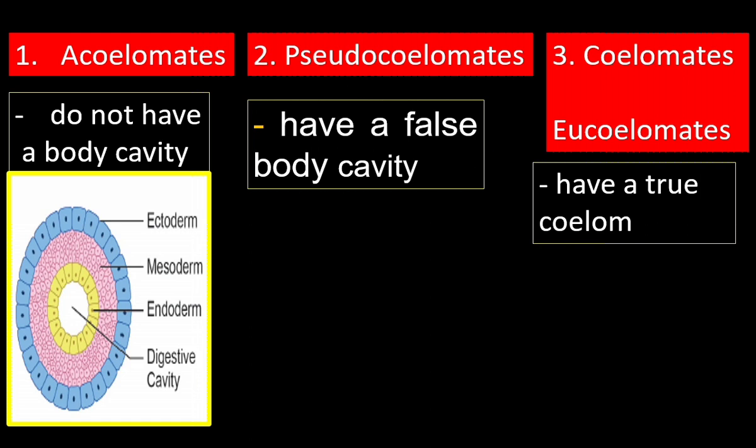So this is acoelom. No cavity is present. Animals having this type of body cavity are called as acoelomates. Here there is no coelom. The cells fill in between ectoderm and endoderm.